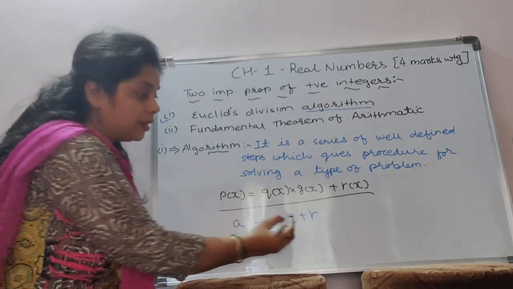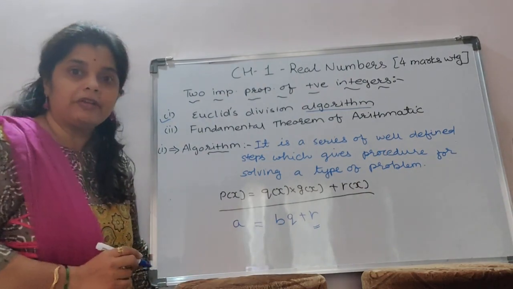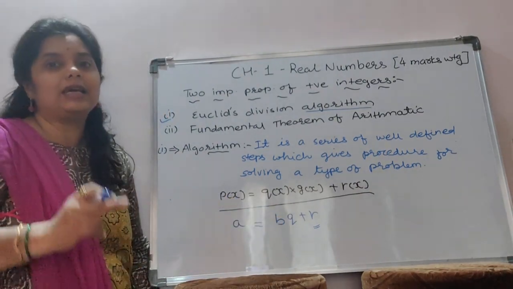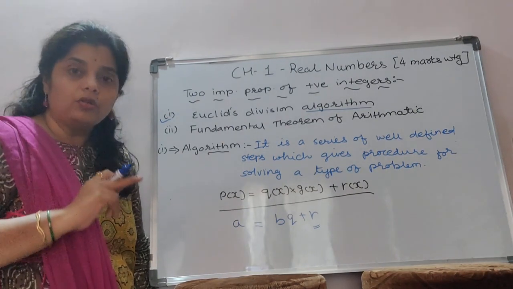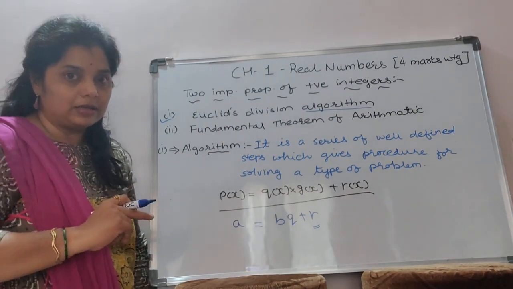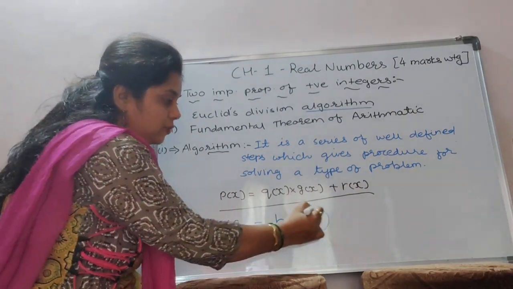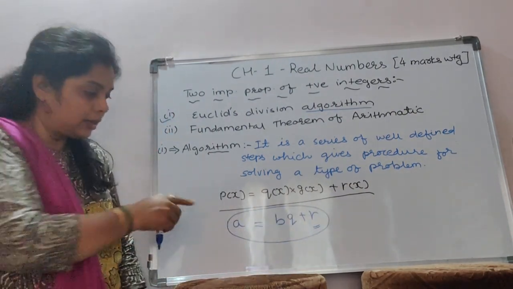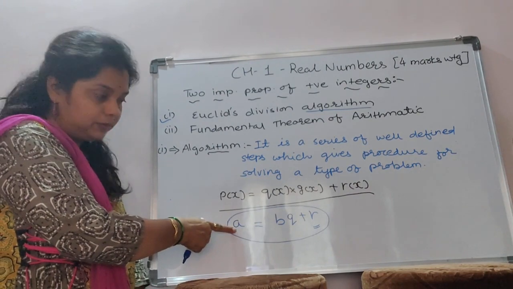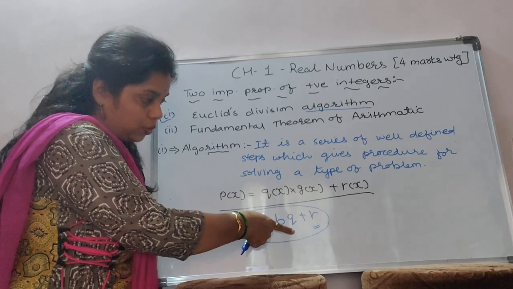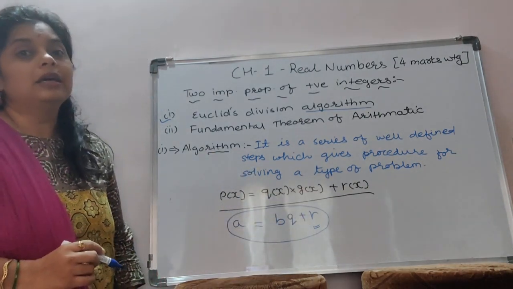such that the value r, meaning remainder, is always less than the divisor. Always less than the divisor. Okay, we will discuss it later on, but just focus on this. Here a is the dividend, b is the divisor, q is the quotient, and r is the remainder.